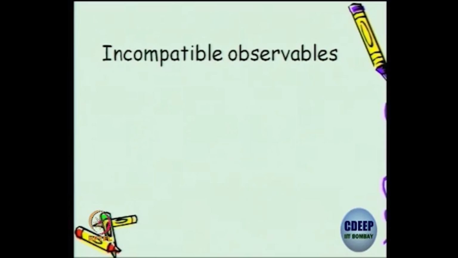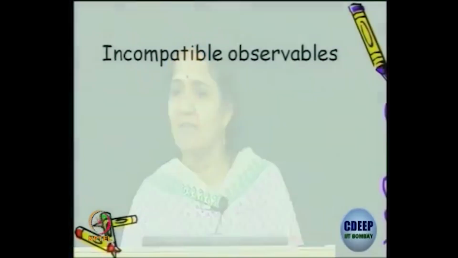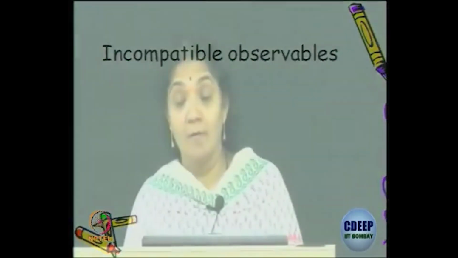So what are incompatible observables? So far, we have spent a lot of time on compatible observables, and even among compatible observables, there are two kinds, where one observable can have degenerate eigenvalues or non-degenerate eigenvalues. The non-degenerate case is very simple. They have simultaneous eigenbases of both of them. In the degenerate case, there is some subtlety: you can rotate in that degenerate subspace to write the eigenbases for the B operator. This is what I have tried to tell you.